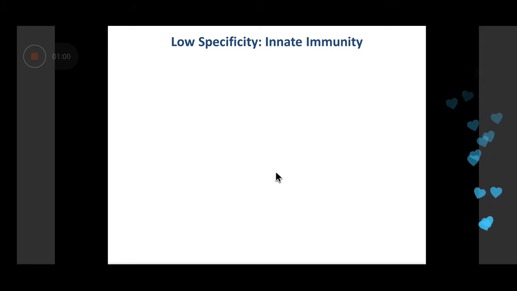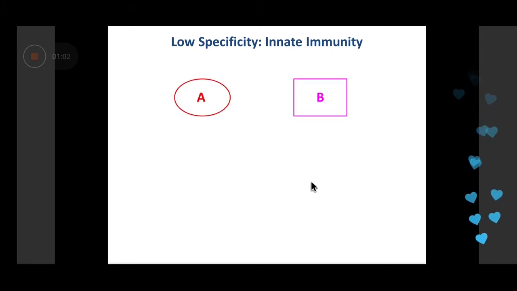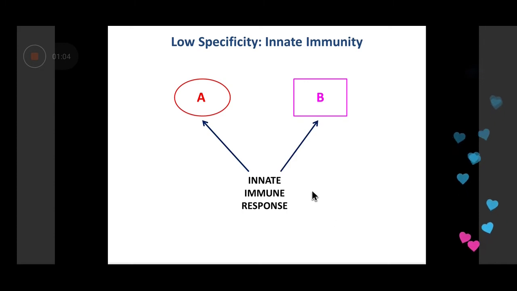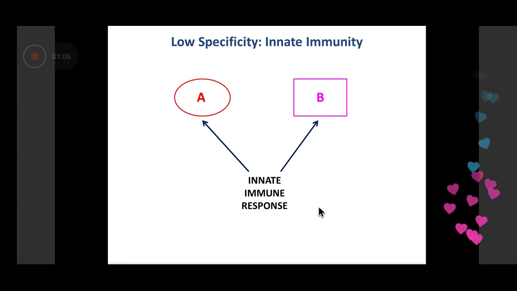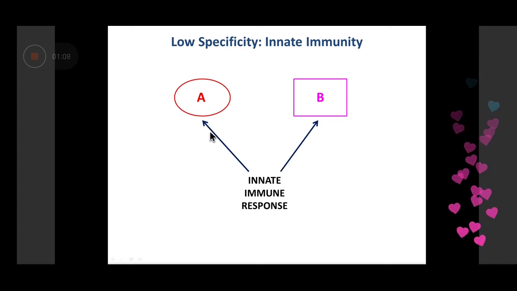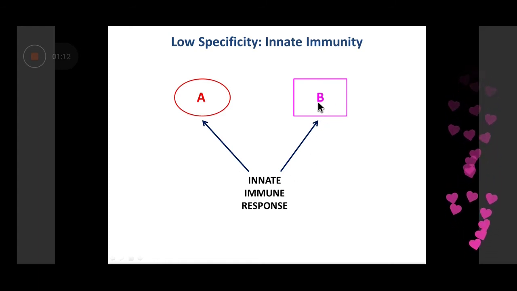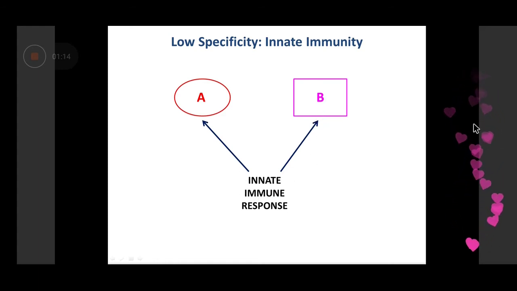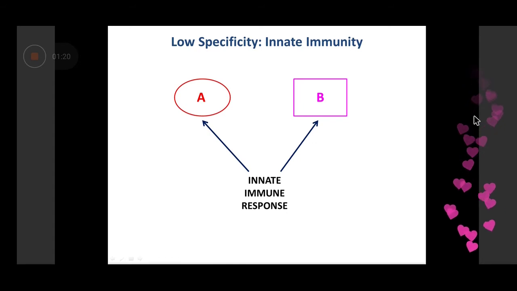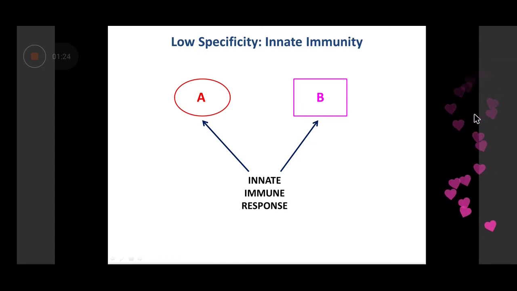Now let's see one by one, through basically a series of diagrams, what we mean by each of these words. Low specificity. So suppose innate immune response recognizes bacteria A. The same innate immune response would also be able to recognize bacteria B. Okay, so this is what we refer to as low specificity.